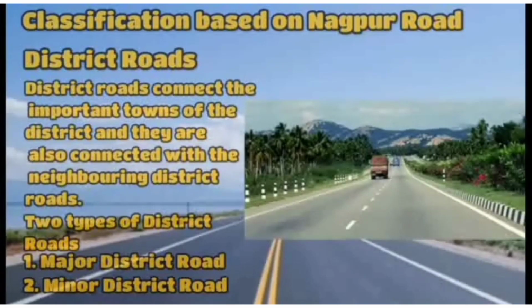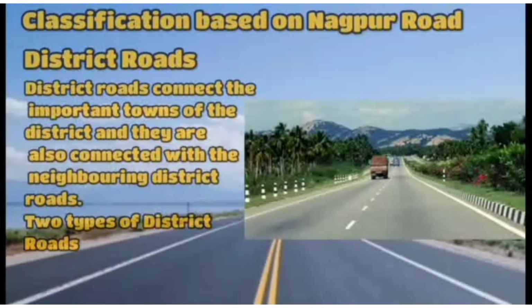Next is district roads. The district roads connect the important towns of the district, and they are also connected with the neighboring district roads. There are 2 different types of district roads. First is major district roads. These roads connect to the neighboring district headquarters, and the second is minor district roads. These roads connect the important towns within the district to the district headquarters.